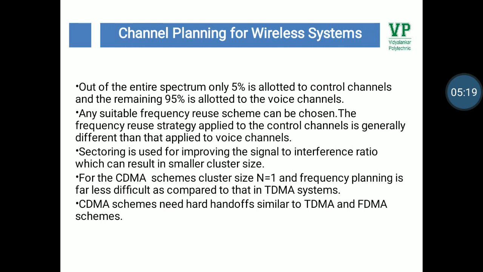Sectoring is used for improving the signal to interference ratio, which can result in a smaller cluster size. For CDMA schemes, cluster size N equal to 1, and frequency planning is far less difficult as compared to that in TDMA systems. CDMA systems need hard handoffs similar to TDMA and FDMA systems.